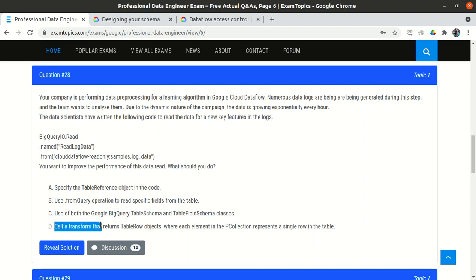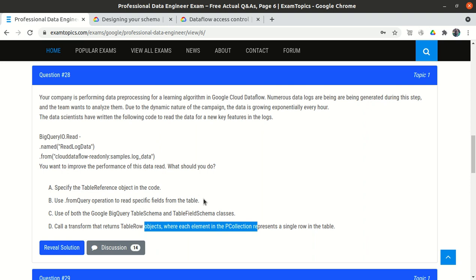The fourth option is to use a transform that returns a TableRow object, where each element in the PCollection represents a single row in the table. They are saying to perform a transform on whatever TableRow returns, and that will give us only the required features. This will definitely work, but why can't we just read the required fields? Why first read everything and then apply the transform? I don't think this will increase the performance.